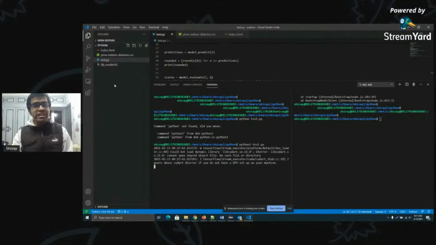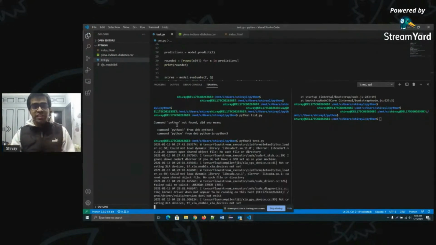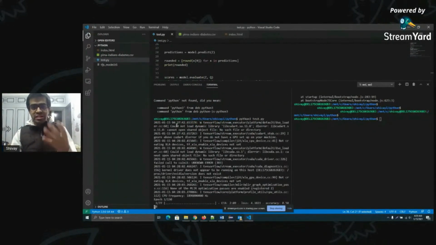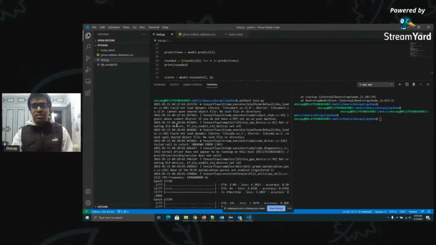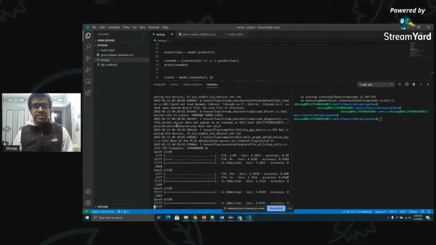I already have created the tfjs_model.h5 file, but I'm just showing you that it will start training itself, and once the model has been trained and you get the prediction, it will save that as the .h5 file. As you can see, these epochs will be running.